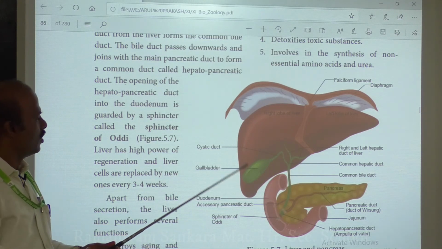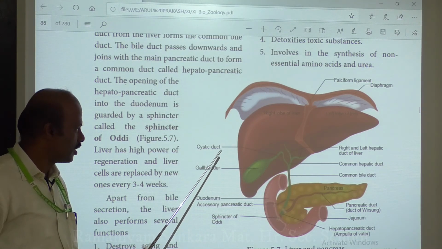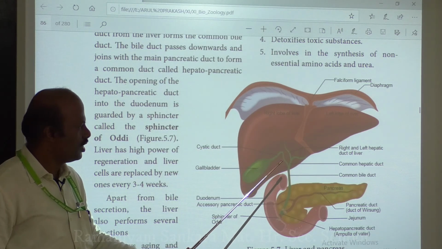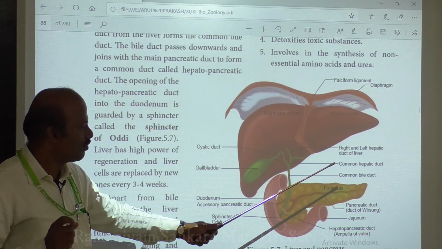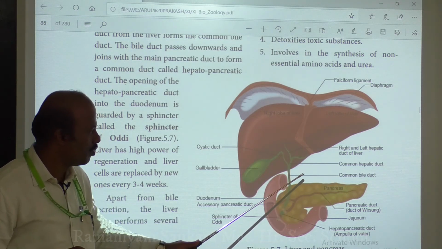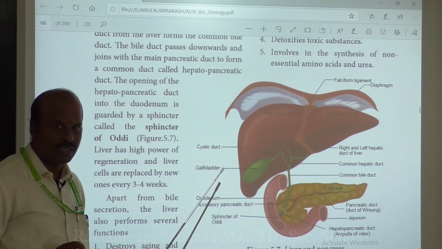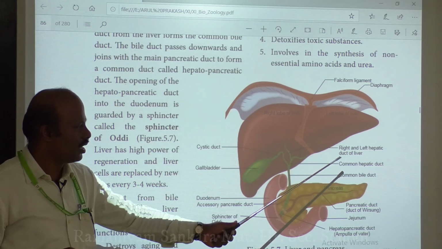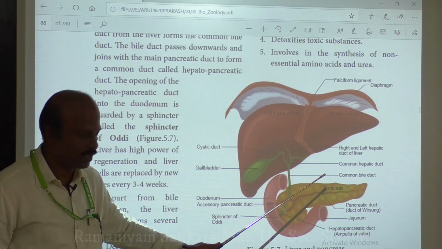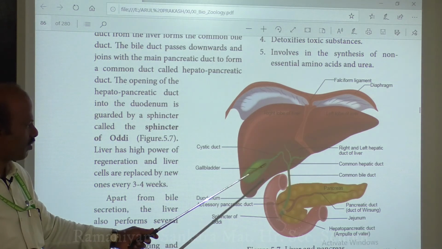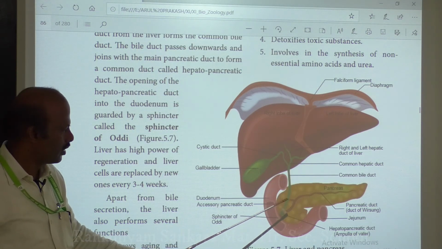So how is it released? The duct that is present in the gallbladder is called the cystic duct. This cystic duct usually passes down and mixes with the hepatic duct, and it forms a common duct called the common bile duct. So the cystic duct is a gallbladder duct. It passes down and mixes with the hepatic or liver duct and forms a common duct called the common bile duct. Through this common bile duct, the bile will be transferred to the pancreas.